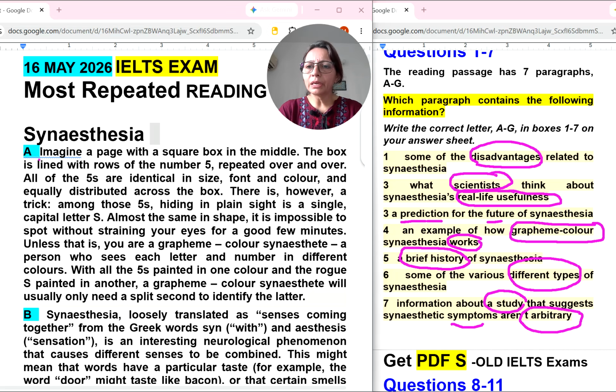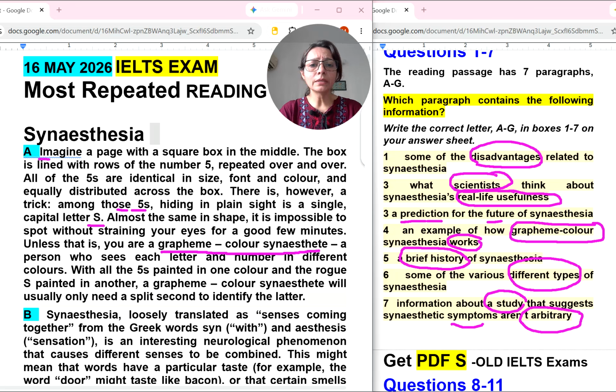So, paragraph A. Imagine a page with a square box in the middle. The box is lined with rows of number 5 repeated over and over. All of the 5s are identical in size, font and color, and equally distributed across the box. Of course you have to increase your reading speed, and while reading try to understand a little of what they are saying. There is however a trick. So they are telling about some game. Among those 5s, hiding in plain sight is a single capital letter S, almost the same in shape. It is impossible to spot without straining your eyes for a good few minutes, unless that is a